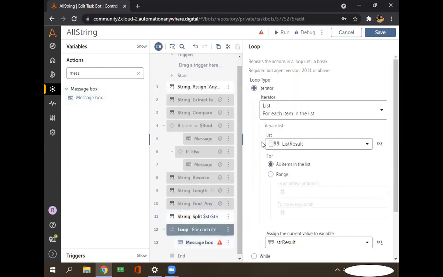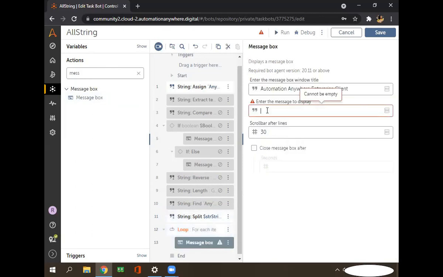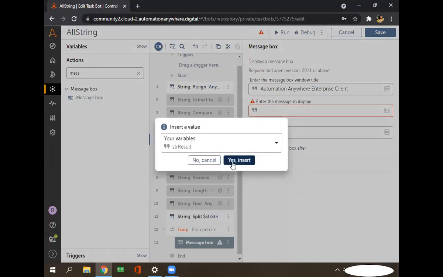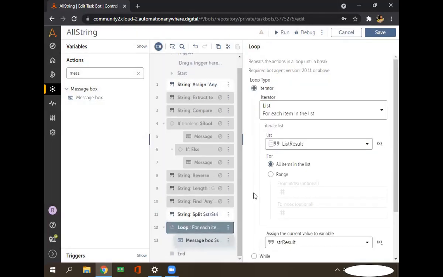As you saw here, I'm storing this result in this variable that is a string type. So I'll print here directly str result. When it comes in the first counter, when the counter value will be 1, it will give you the 0 index, whatever value is at the 0 index, and it will display it and give it in this variable.